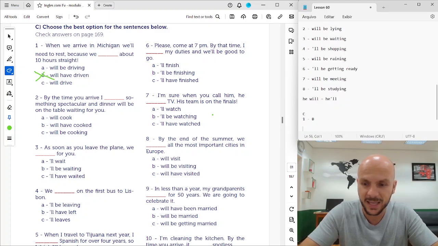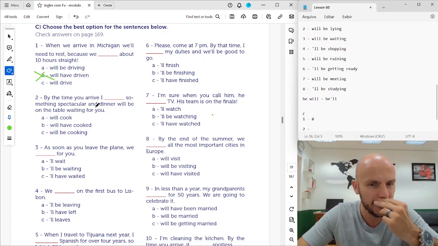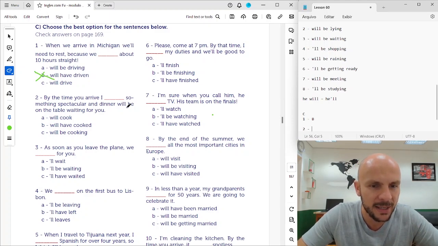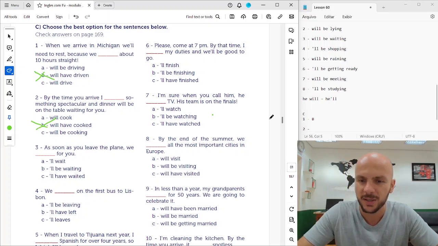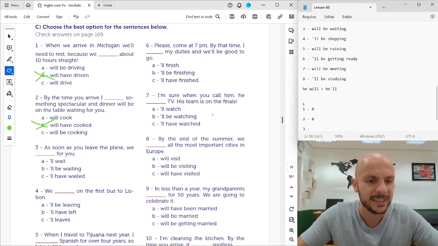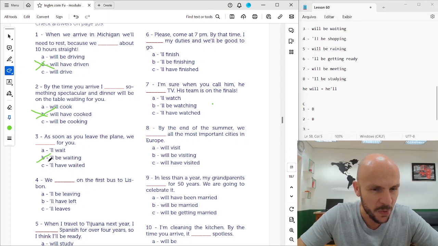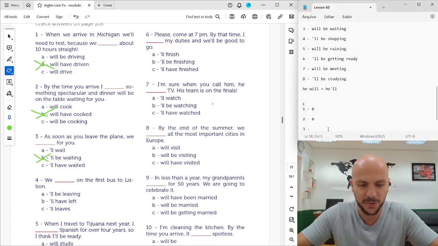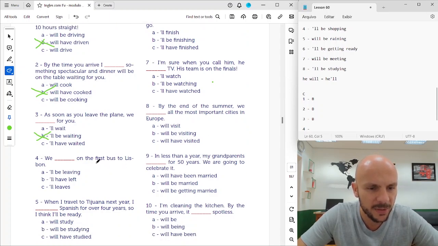One letter B. 2. By the time you arrive, something spectacular and dinner will be ready. Dinner will be on the table waiting for you. By the time you arrive, I will have cooked before it. So when you arrive, it's ready. So 2, letter B. 3. As soon as you leave the plane, we'll be waiting. We'll be waiting for you. 3, letter B.